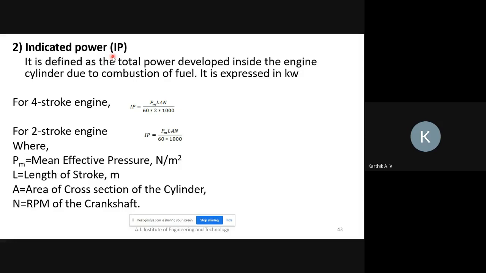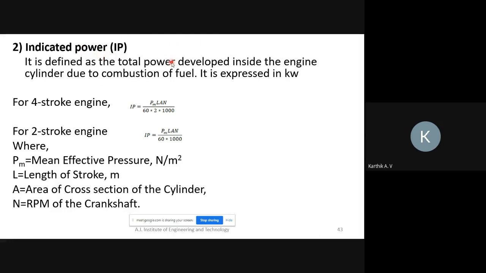Understood? There are no losses. Total power. So how much power should be developed by the engine? If you supply this quantity of fuel plus air, then how much power should it supply without considering the losses? That is called indicated power.